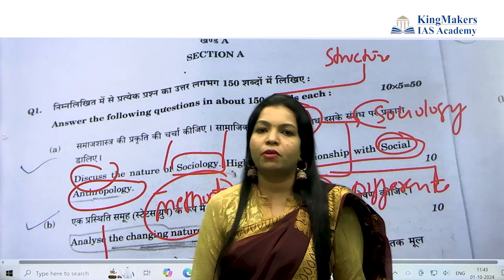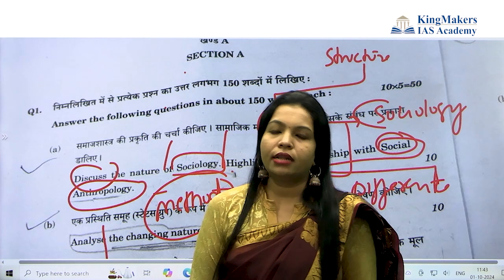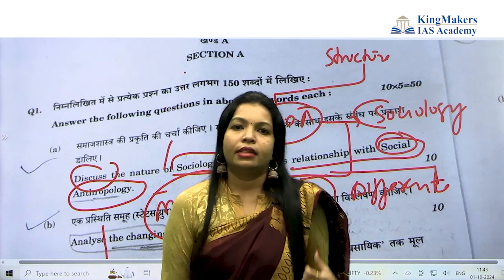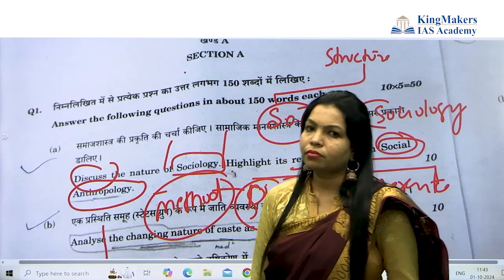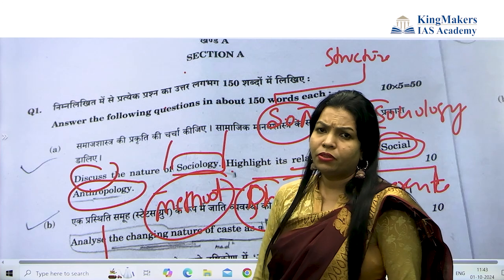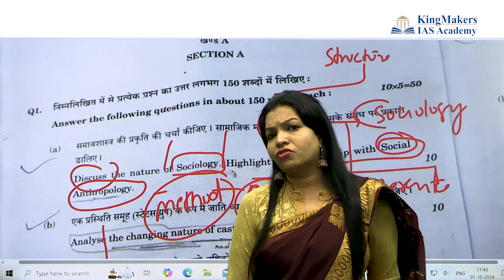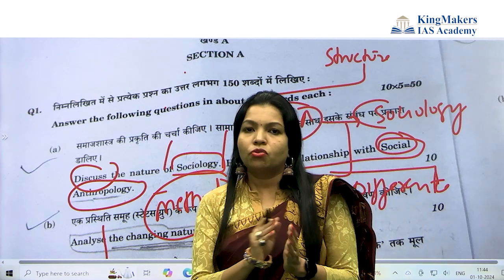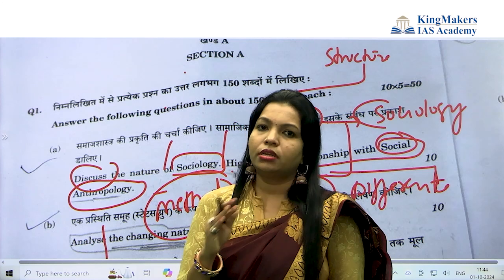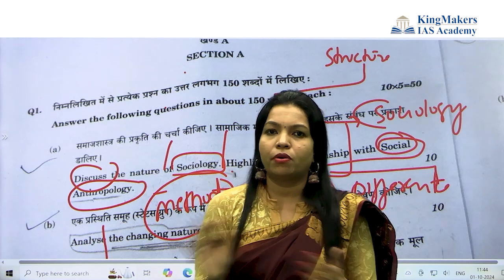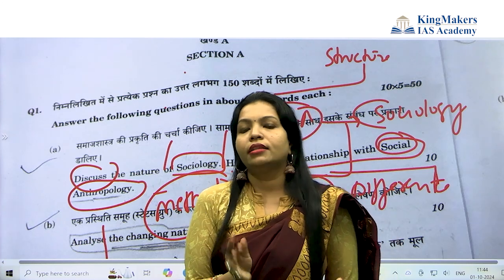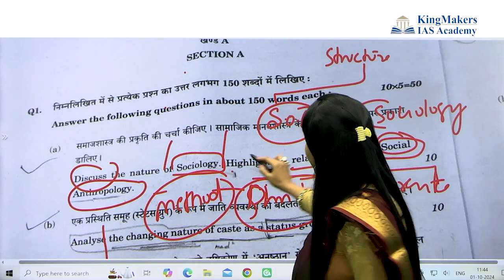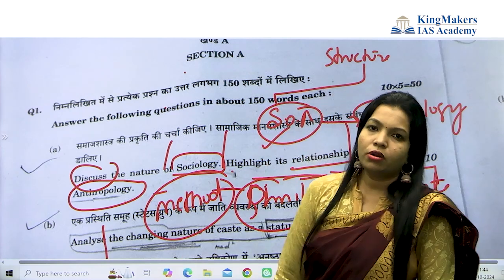For example, from paper 1, you can take the name of Malinowski. Then there is also Radcliffe Brown. From paper 2 you can take M.N. Srinivas. Field study also done by Andre Beteille. So now you're connecting parts of the question. It is similar to paper 1 and paper 2. You're making it and adding the name of the thinker. So like this you have to discuss this question.